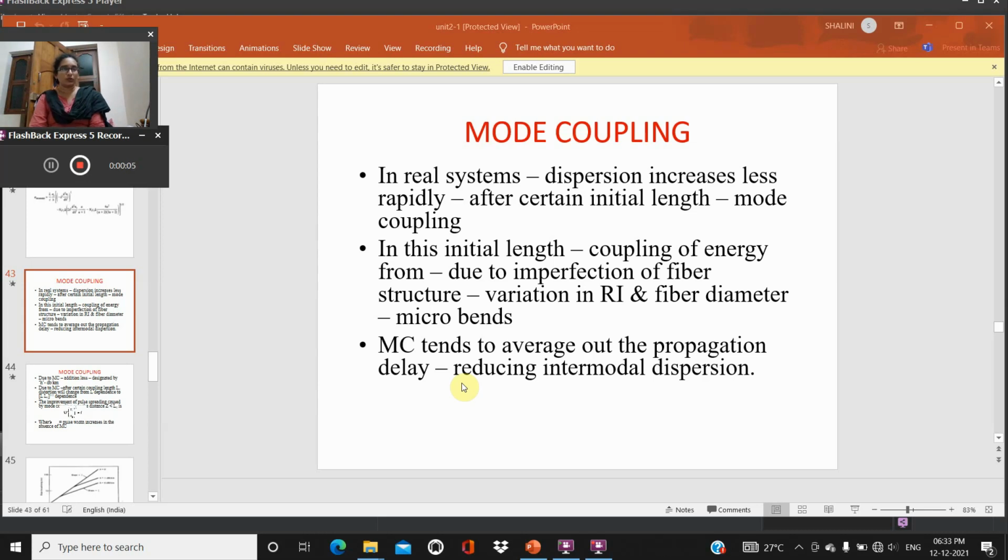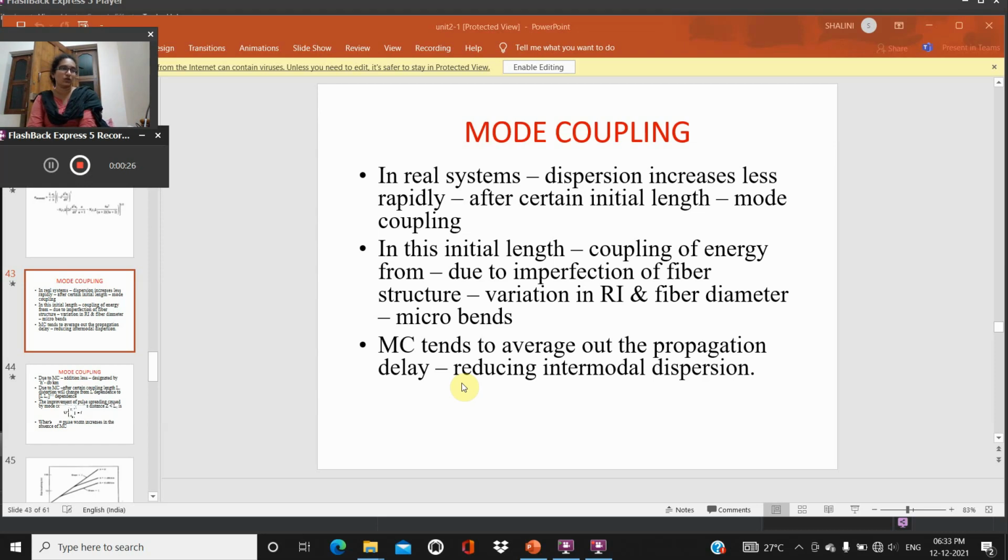We are going to discuss mode coupling today. In real systems, the dispersion increases less rapidly. After a certain initial length, mode coupling is possible.